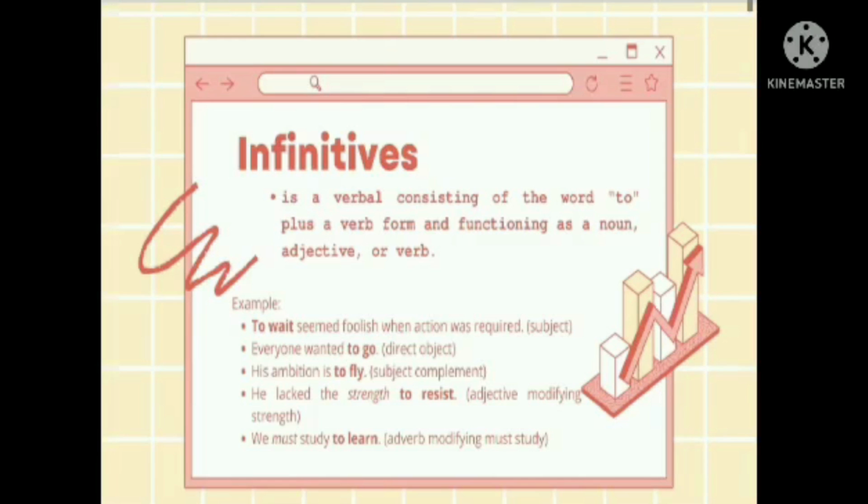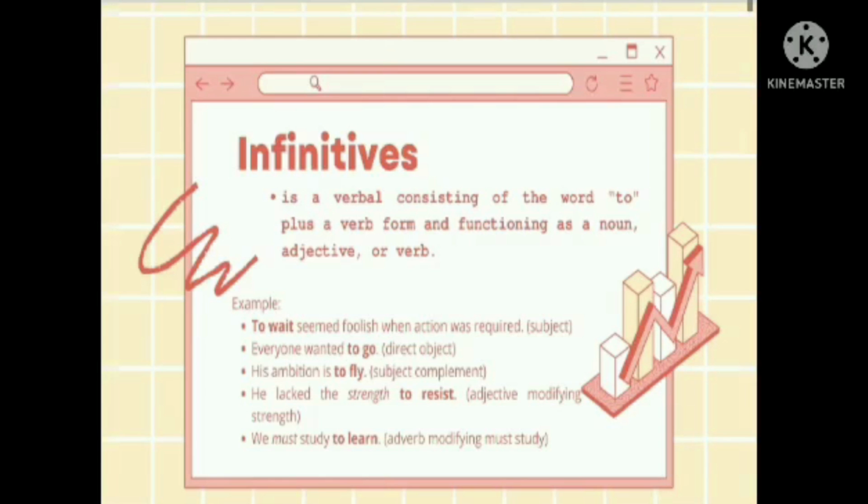The action being done to is to go, so it is the direct object. In the third sentence, his ambition is to fly. To fly is the subject complement, complementing the subject, which is his ambition. In the fourth sentence, he lacked the strength to resist. To resist is describing the strength, so it is used as an adjective.